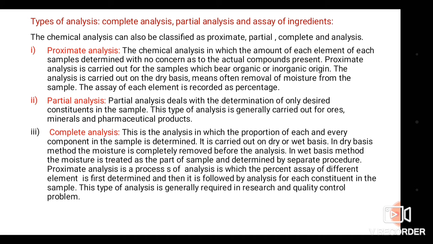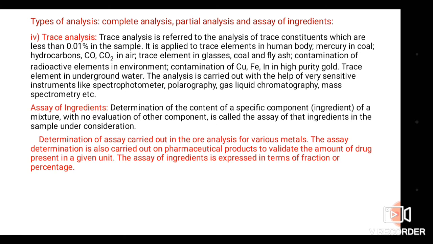So it is a process of analysis in which the percent assay of different elements is first determined, and then it is followed by analysis of each constituent in the sample. Firstly the percentage assay of each component is determined, and after that each component of the sample is analyzed. This type of analysis is generally required for research and quality control problems. So this is about complete analysis.